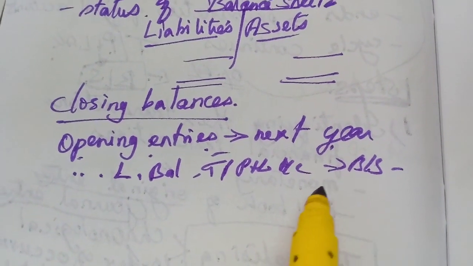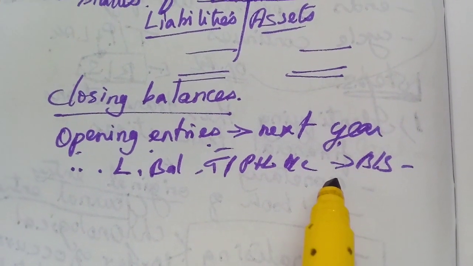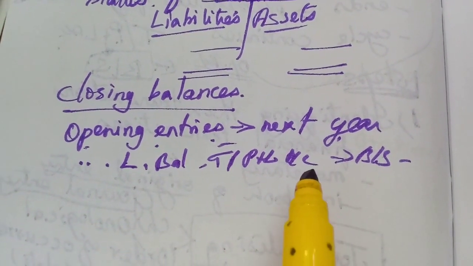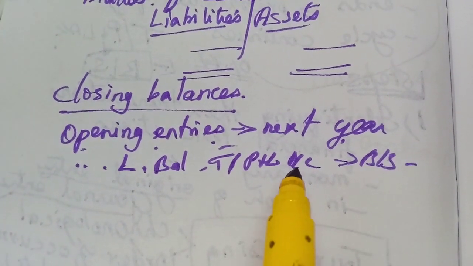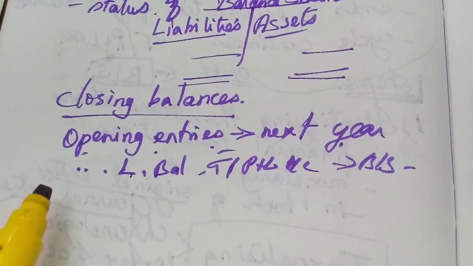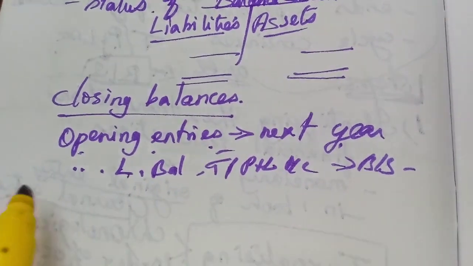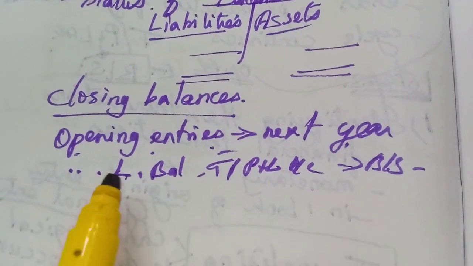So it is a process, and we can say it is a cycle because it is coming again and again throughout the lifetime of the company. And all these final accounts, all the information, will be transferred to the management for their analysis and interpretation, and for the other users.